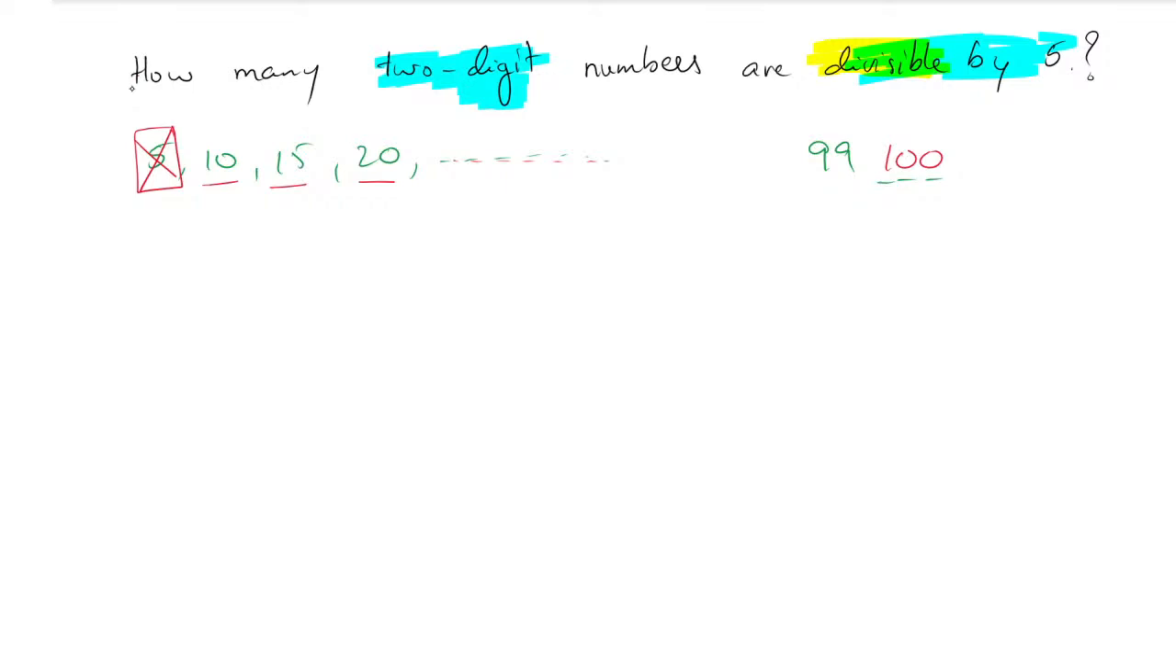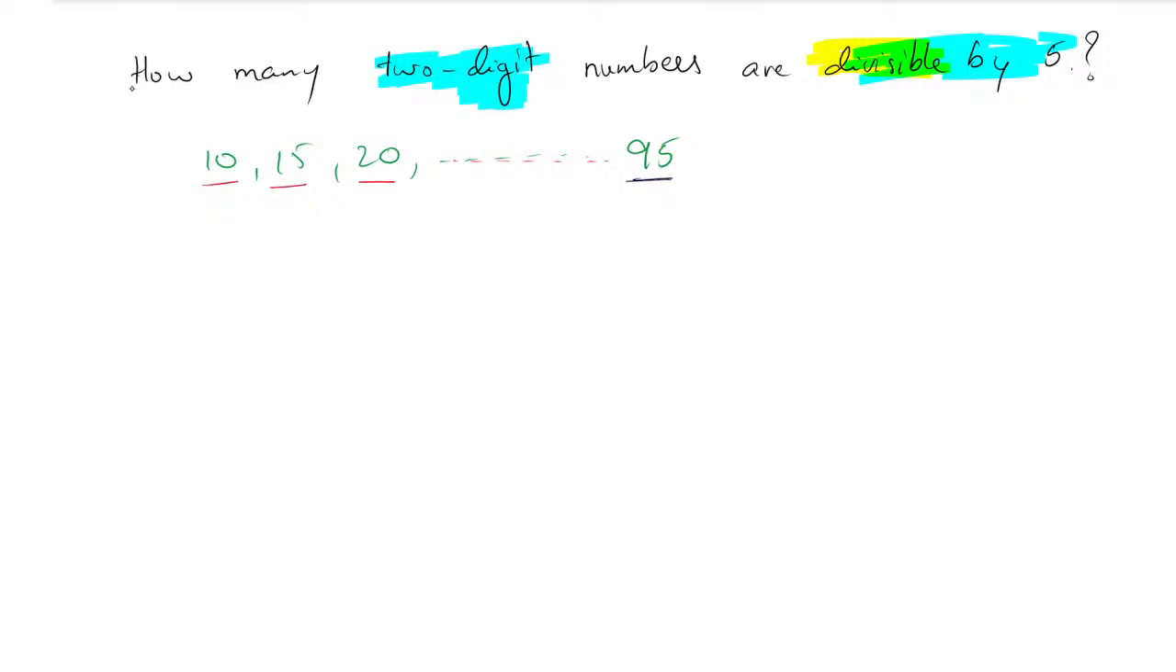So now you tell me the answer. 95. Yes, very good. We have to take not 99, but the number which is divisible by 5, and that is 95. So 95 is the last two-digit number which is divisible by 5. So this is the sequence, and we have to find the sequence first. It is easier here because the last number ends in 5.